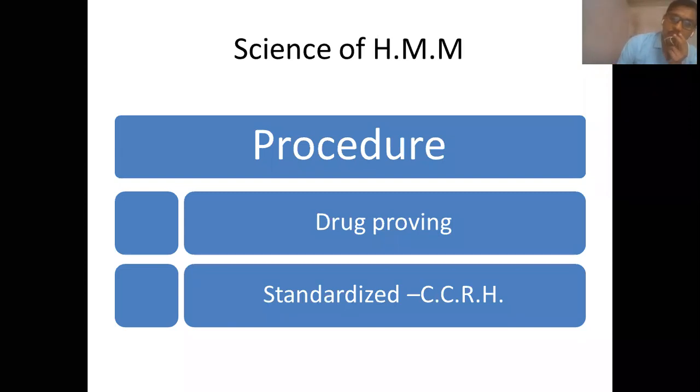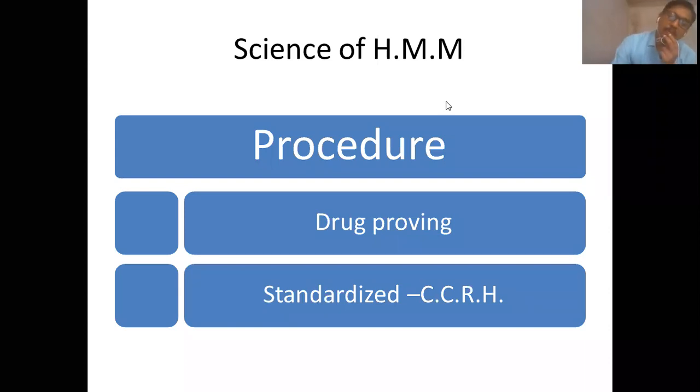Till now we have seen that homeopathic materia medica has its laws, its logic, and its procedure, and therefore we definitely call it a science.